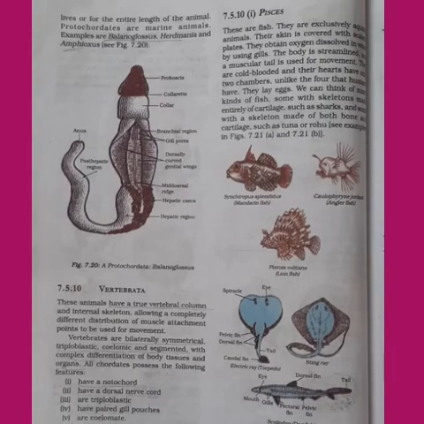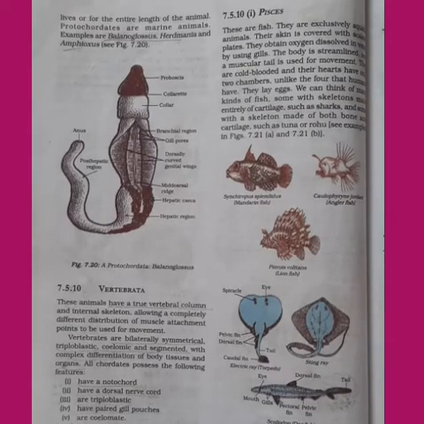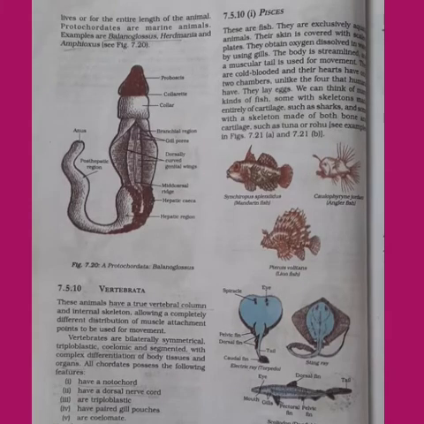Phylum Vertebrata is again subgrouped into 5 classes. Which are the 5 classes? Pisces, amphibia, reptilia, aves and mammalia. So let us study these 5 classes now.